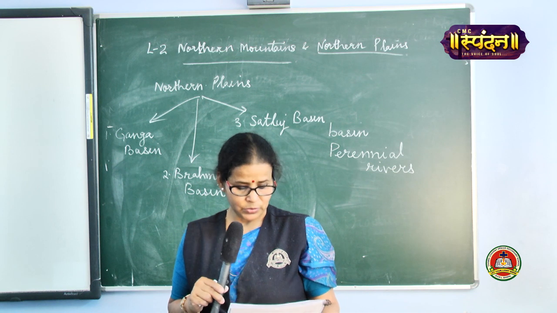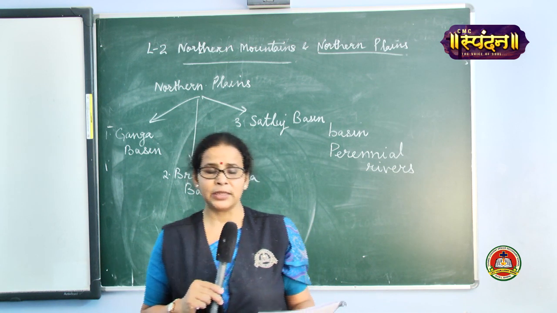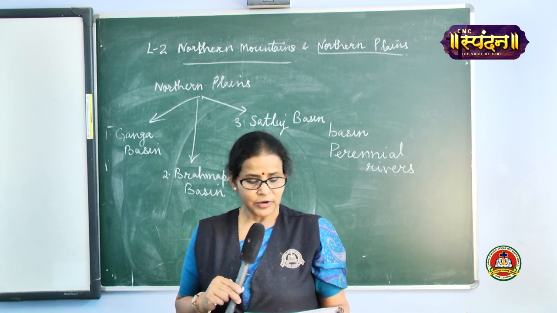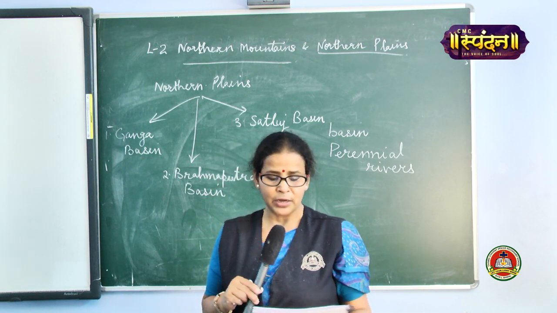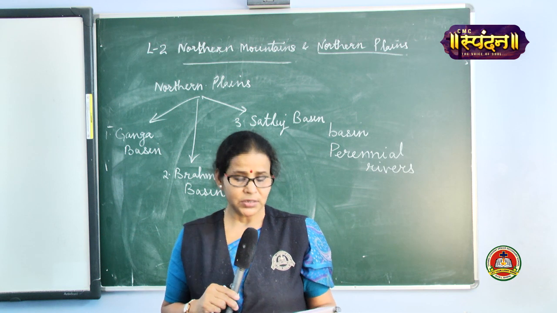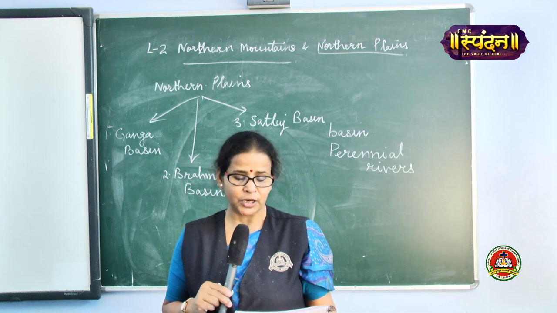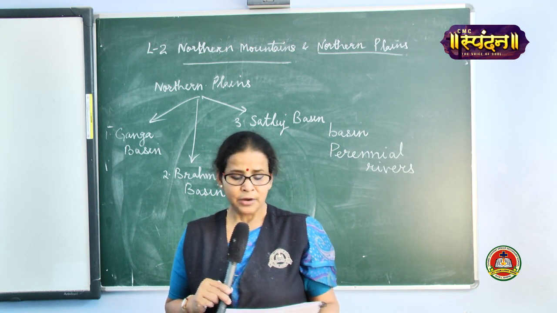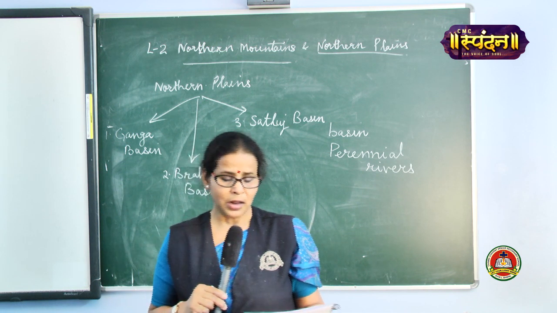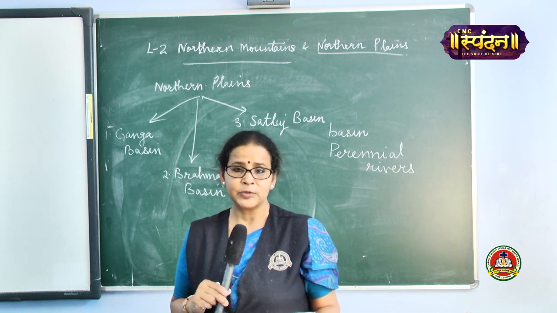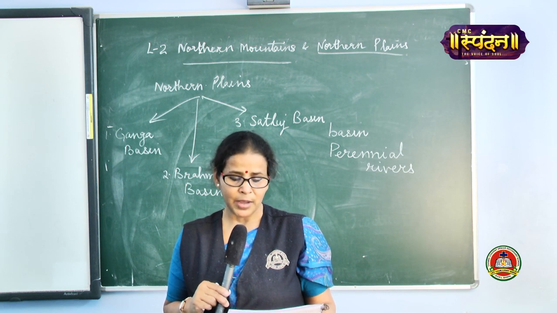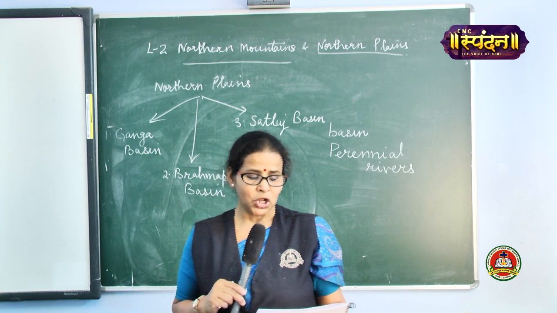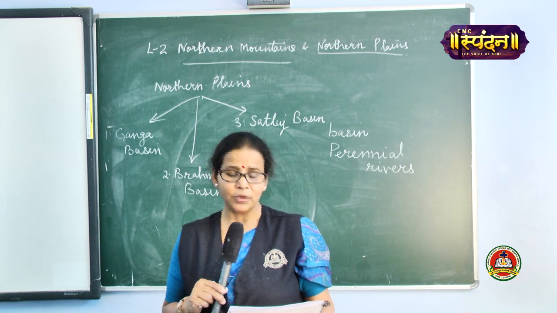So now we come to the third basin, that is the Satluj basin. The river Satluj and its tributaries flow through the states of Punjab and Haryana. This region does not receive much rainfall. Hence, farmers depend on canals, rivers and dams for water. The famous Bhakra Nangal Dam has been built on the Satluj to provide electricity and water for irrigation.